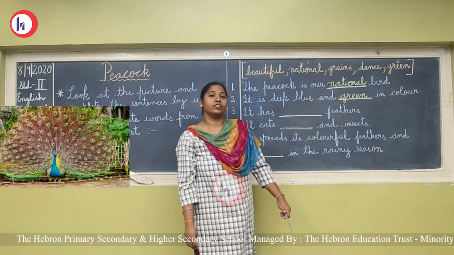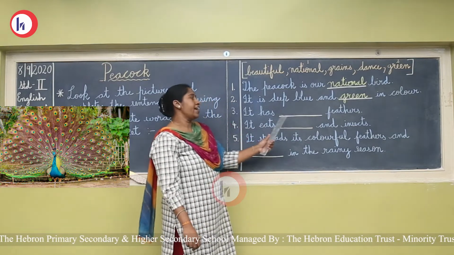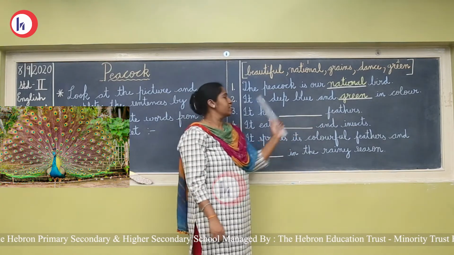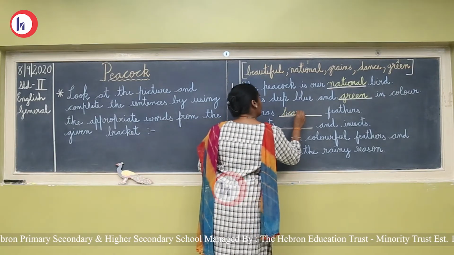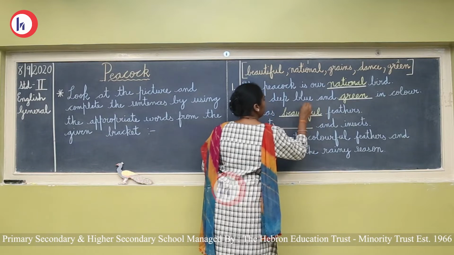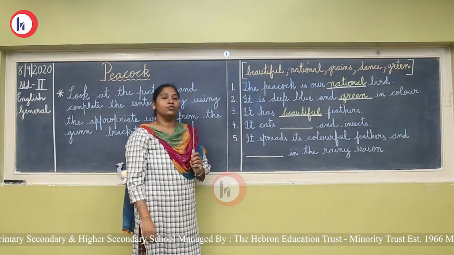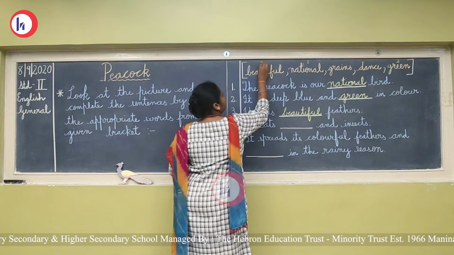मोर के पंख कैसे होते हैं? सुंदर यानी beautiful. Yes. So, it has beautiful feathers. So, we will write the word beautiful. B-E-A-U-T-I-F-U-L. And children, what we are going to do? Yes, we are going to mark the word as number 3.